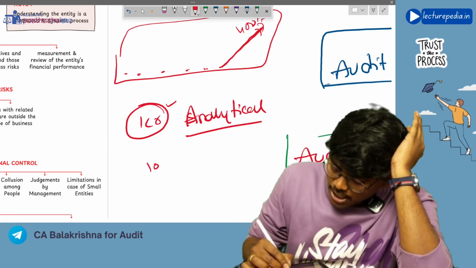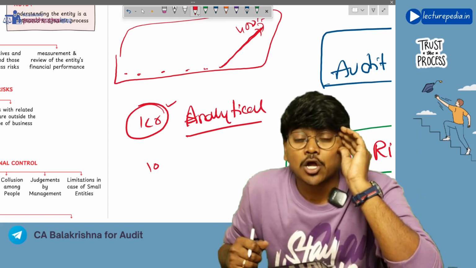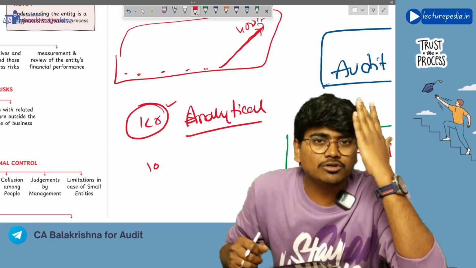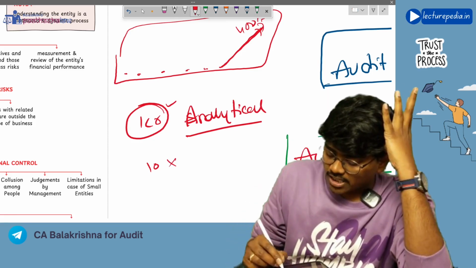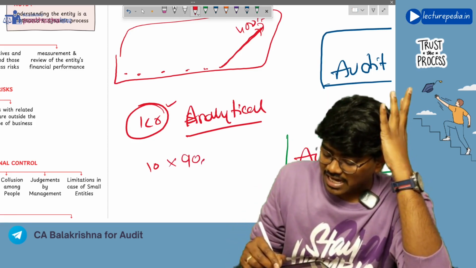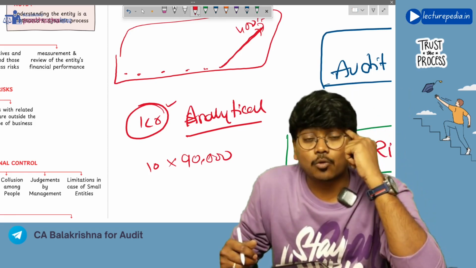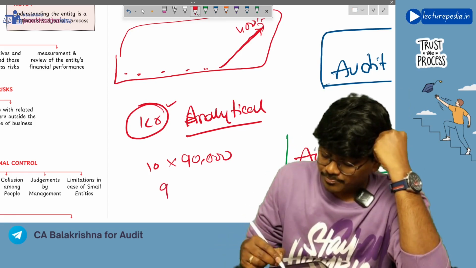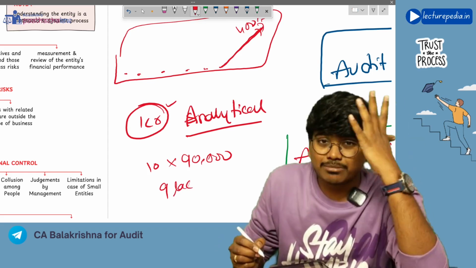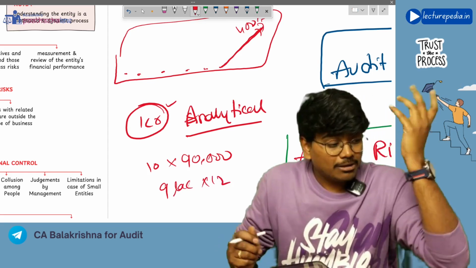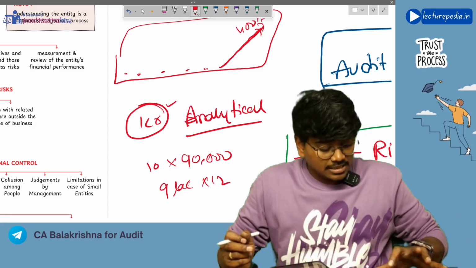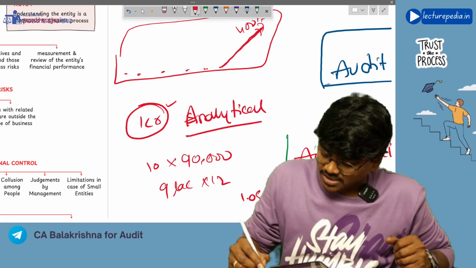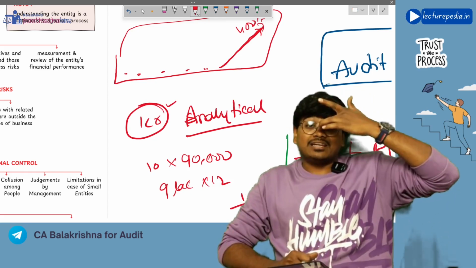Entity says, we have 10 employees. Okay. On an average, monthly, how much salary are you giving to your employees? We are giving a monthly average salary of 90,000 rupees. Okay. That means 10 into 90,000, it becomes 9 lakh per month. So for 12 months it becomes 9 lakh into 12, which is 1.08, right? 1 crore 8 lakhs.